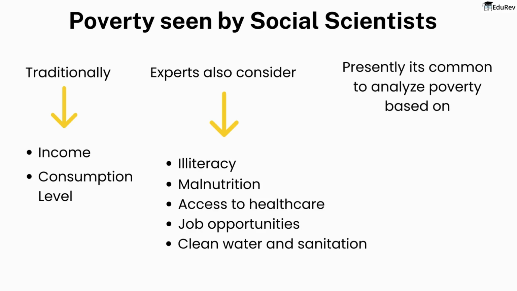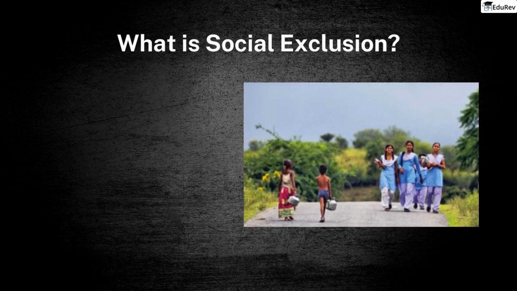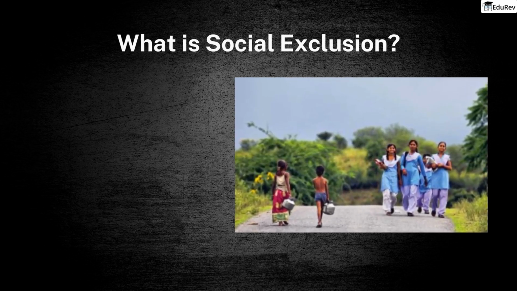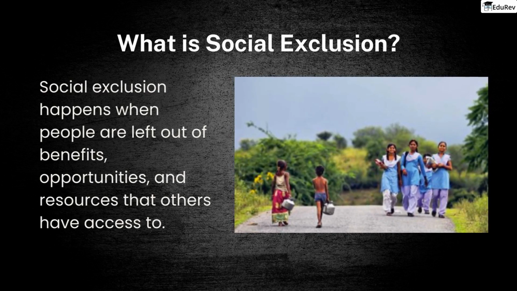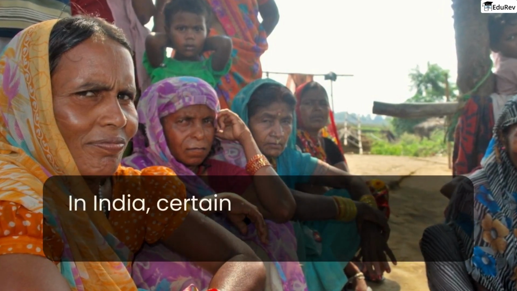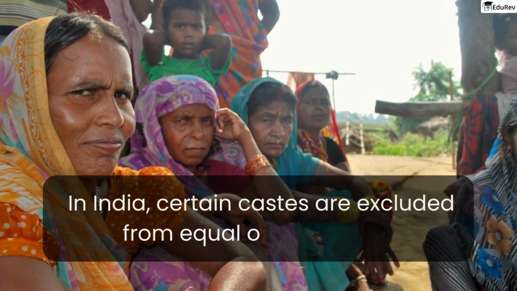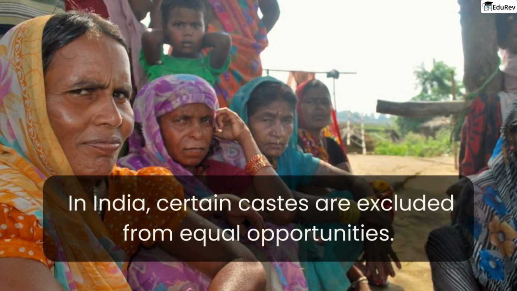In the present scenario, it is becoming increasingly common to analyze poverty based on social exclusion and vulnerability. So it is important to understand these two terms. So what is social exclusion? Social exclusion happens when people are left out of benefits, opportunities, and resources that others have access to. This can cause poverty or it can be a result of poverty. For example, in India, certain castes are excluded from equal opportunities.